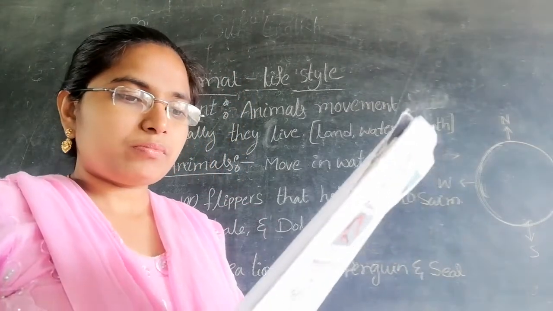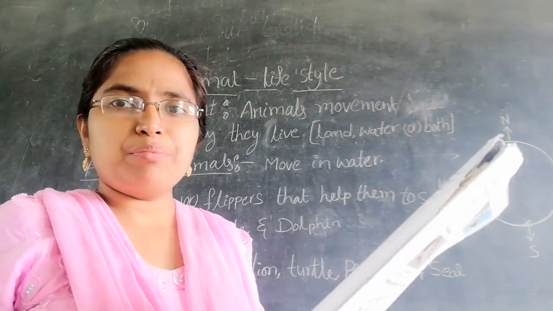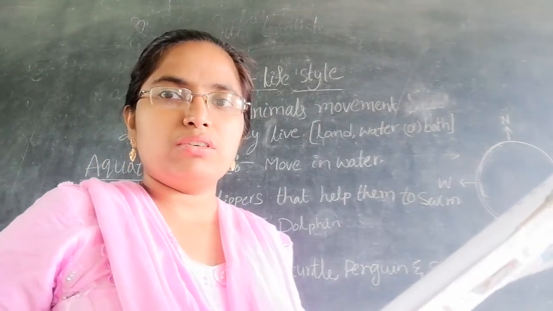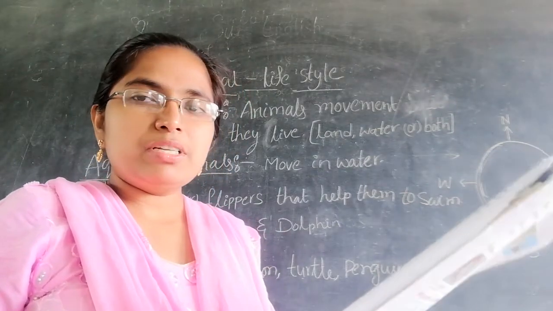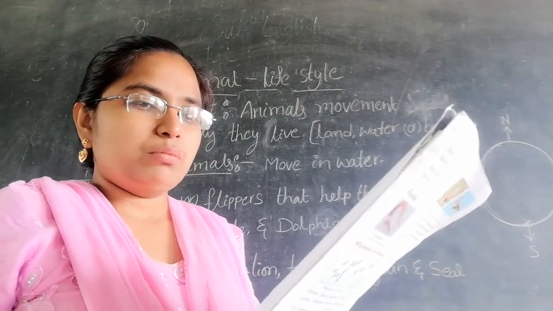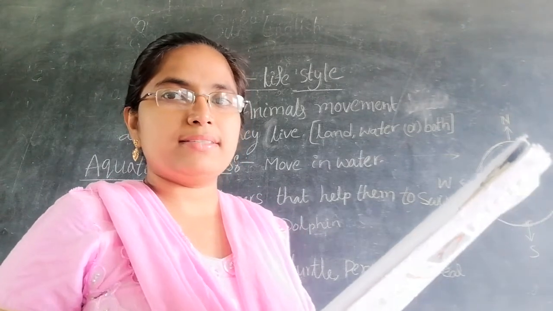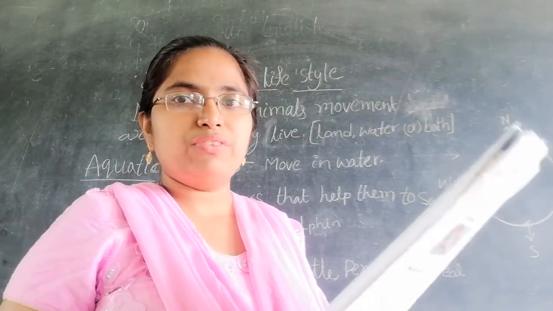With the help of limbs they can move on the surface of water only, while other animals move underwater. Most of the aquatic animals have fins or flippers.